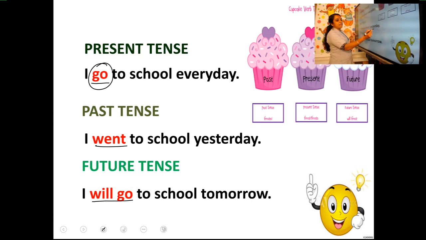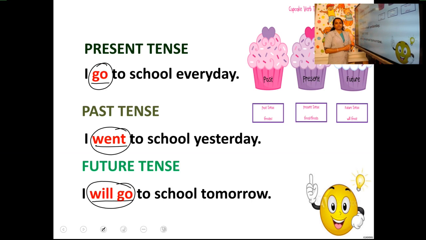And when it comes to past tense, here we have the word yesterday. Yesterday shows that past action, the action that is over, the action that had happened, and the verb becomes what? The past tense of go, that is went. And then the third tense, that is future tense. From the sentence itself, we know that it is future from the word tomorrow. Tomorrow means the action is going to happen tomorrow, and the verb is will go. So these are the three main tenses: present tense, past tense and future tense.